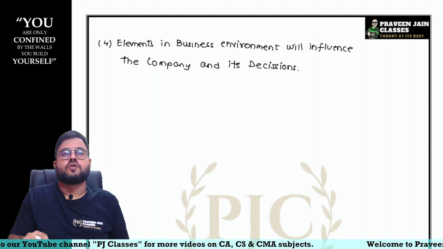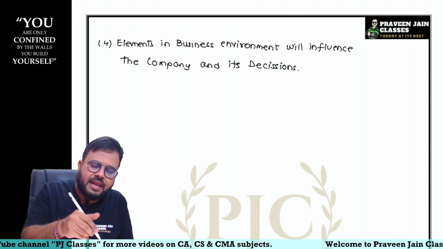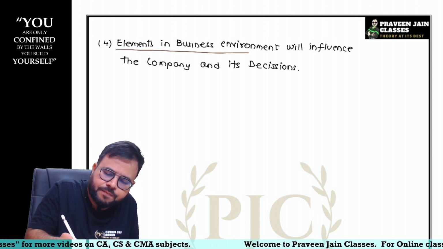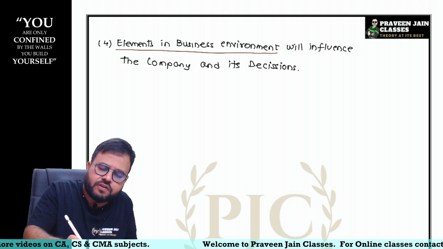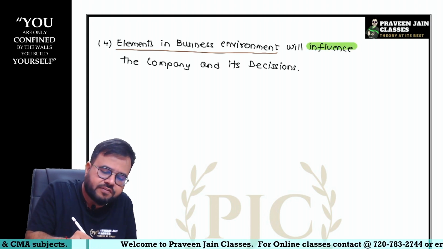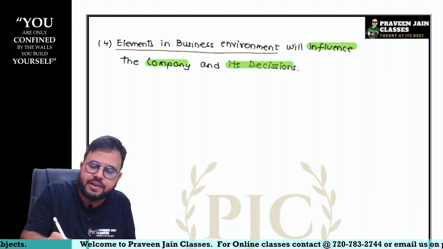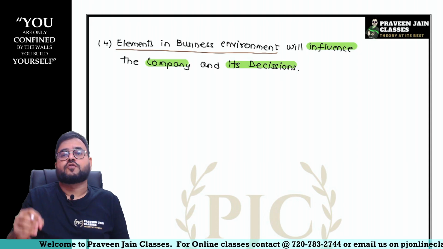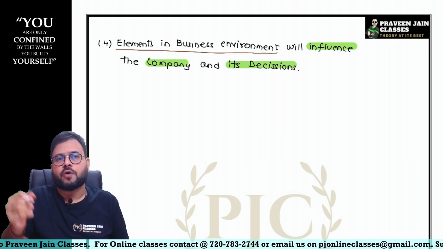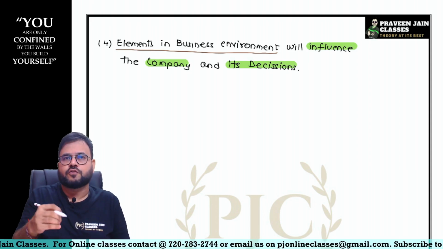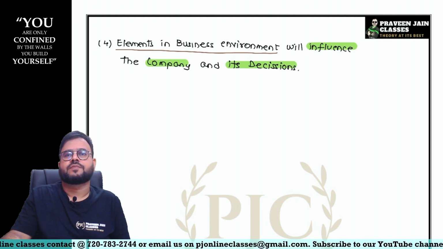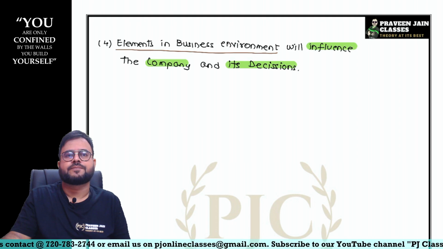Written. So what is the 4th point talking about, sir? Elements in business environment, or you can say business environment, okay? So what will they do, sir? They are going to influence the company and the company's decision. So government brought a new policy, you have to make changes. Competitor brought a new product, you have to make change. So definitely it is going to influence.